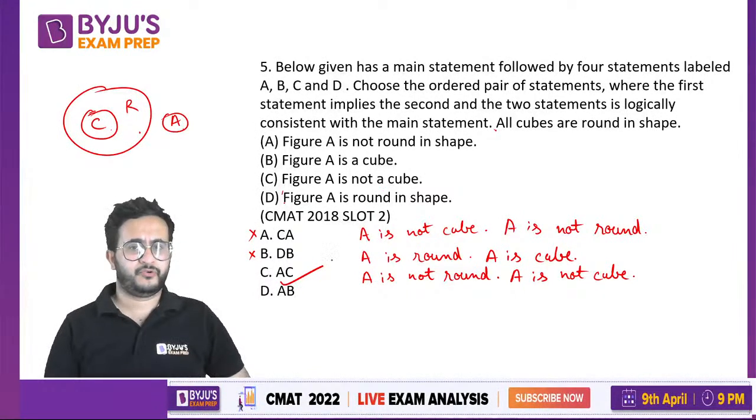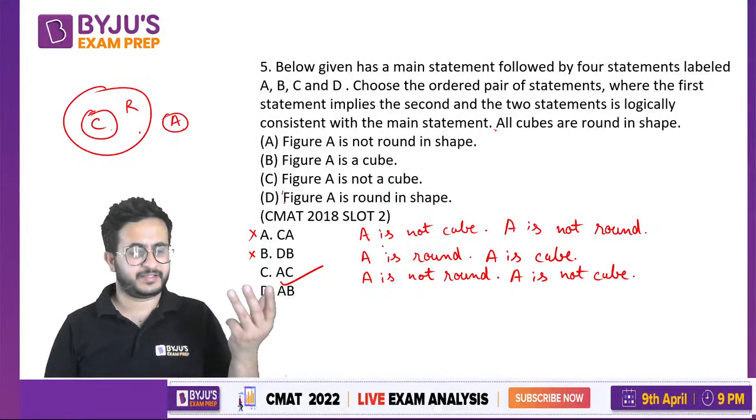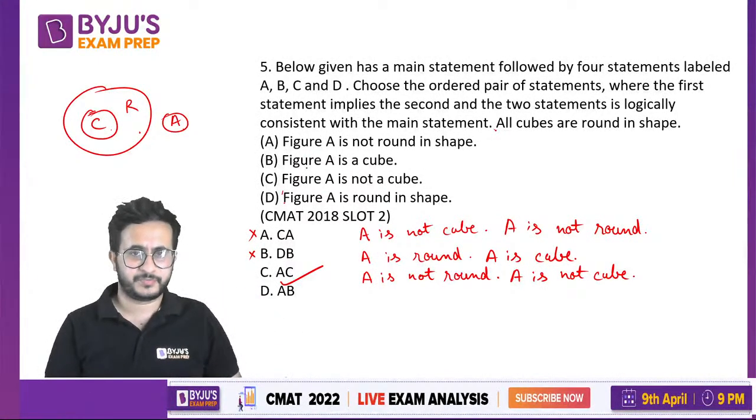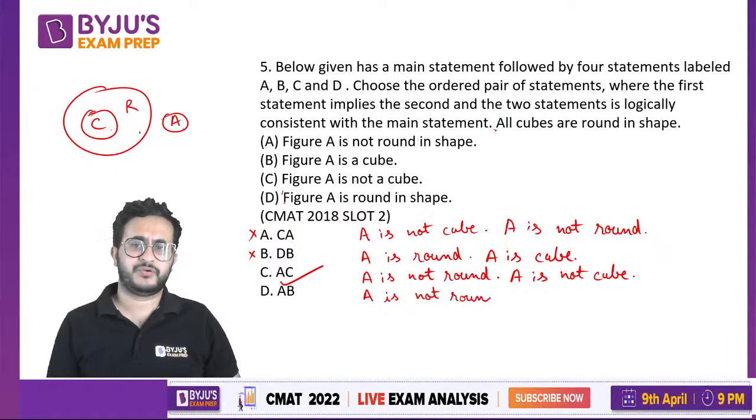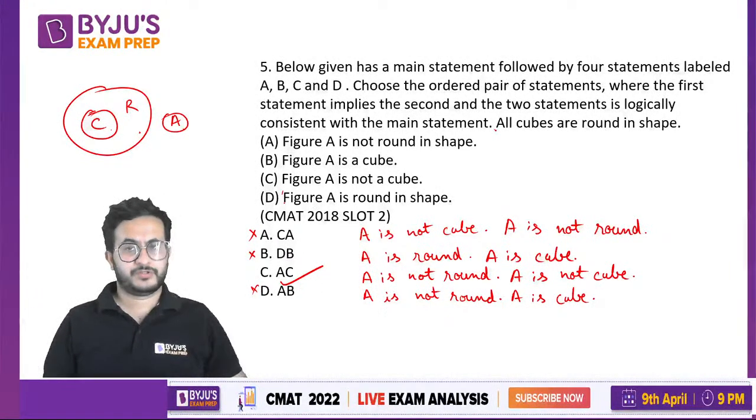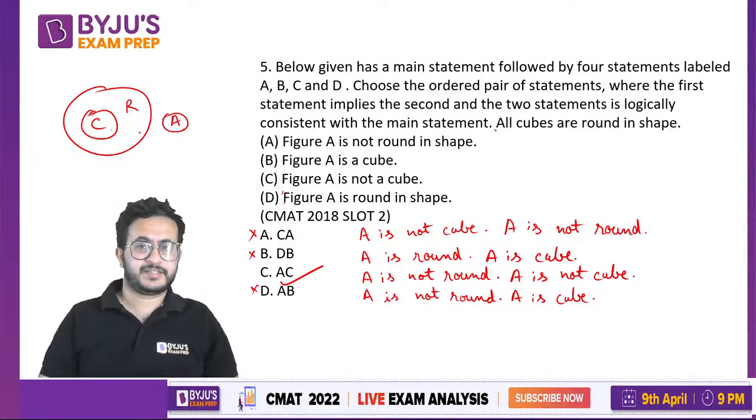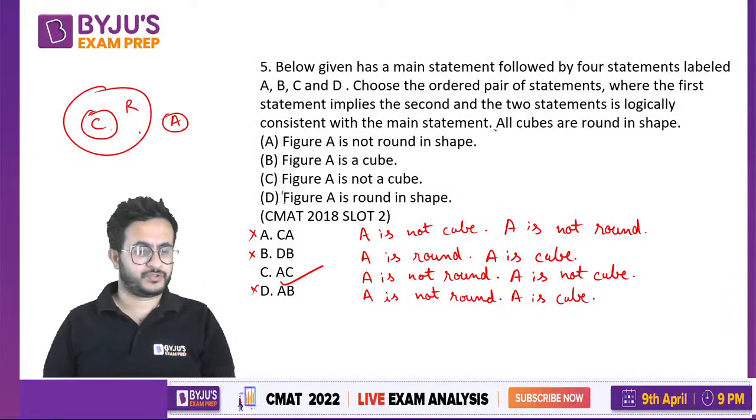Okay. Then fourth option will obviously be correct, right? If the third is correct, then this should be incorrect. So fourth says that A is not round, A is a cube. That is opposite of C, right? If A is not round, definitely A cannot be cube. And if it is not round, it cannot be a cube. So it is a type of syllogism that used to be asked earlier in CAT as well. And sometimes you get these kind of questions also in the examination, right?